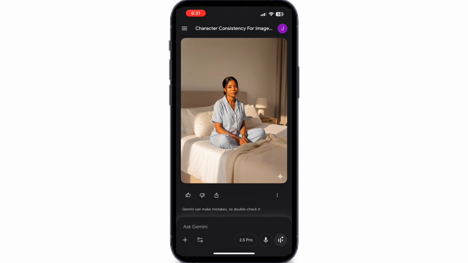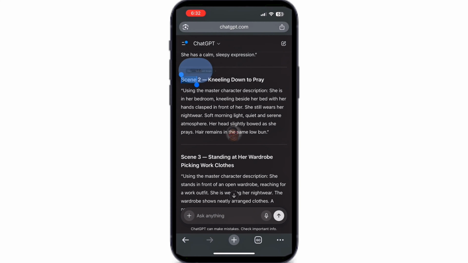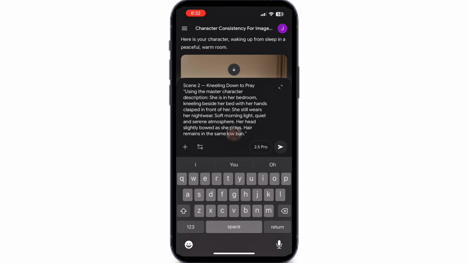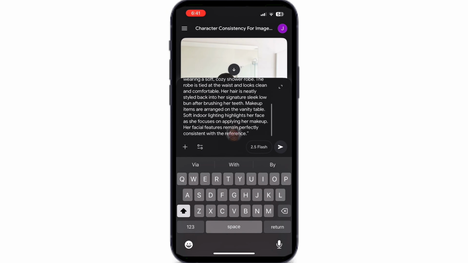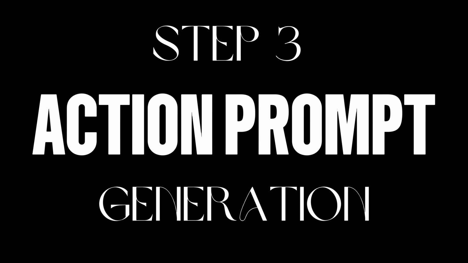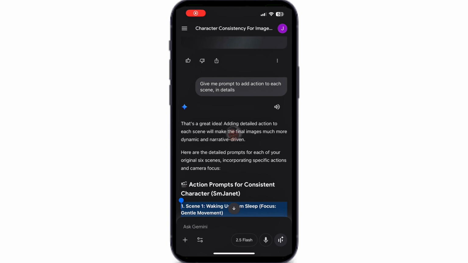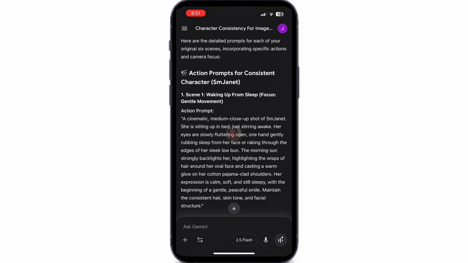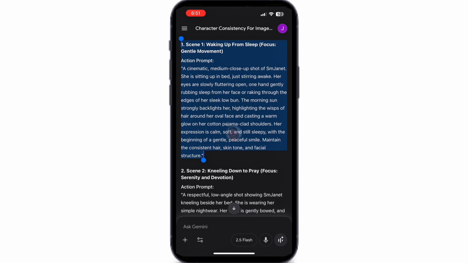Make sure you download each image as soon as it is generated. Then continue. Copy scene 2, paste, generate. Copy scene 3, paste, generate until all scenes are done. After generating all your images, I went back to Gemini and asked it to create action prompts for each scene. These are important because they help animate the character correctly later in the video stage.